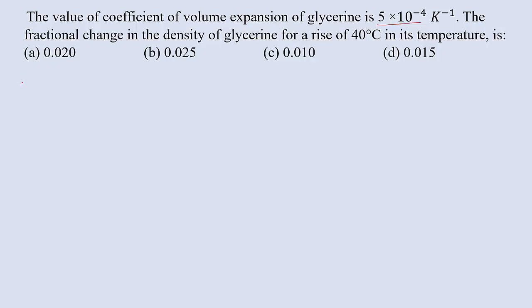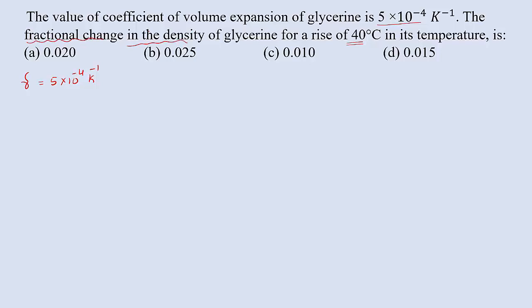Coefficient of volume expansion is denoted by gamma. Gamma is given as 5 into 10 raised to minus 4 per Kelvin. The fractional change in the density of the glycerin for a temperature rise of 40 degrees Celsius is what we have to calculate.